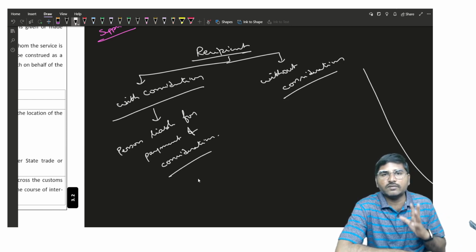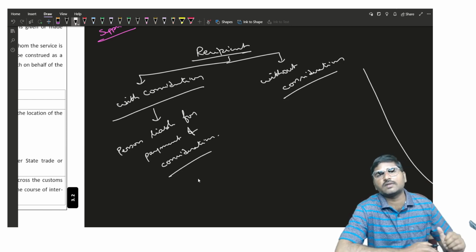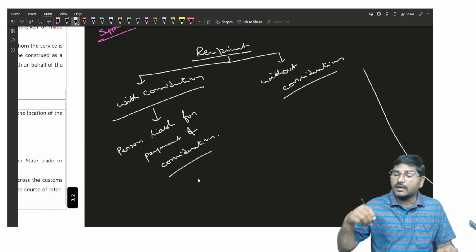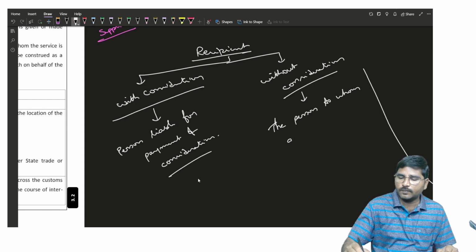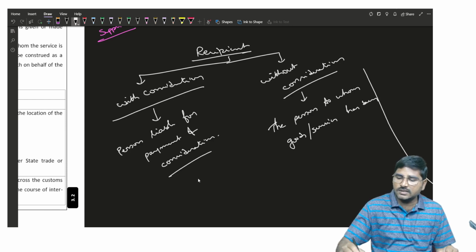Wherever you get the word recipient, first you have to classify whether there is a consideration or not. If there is a consideration, the person who is liable for payment of the consideration is known as recipient. If there is no consideration, then the person to whom goods or services have been rendered or made available.